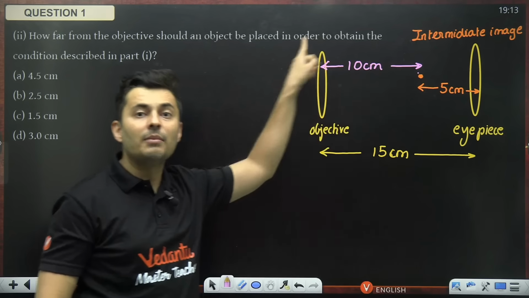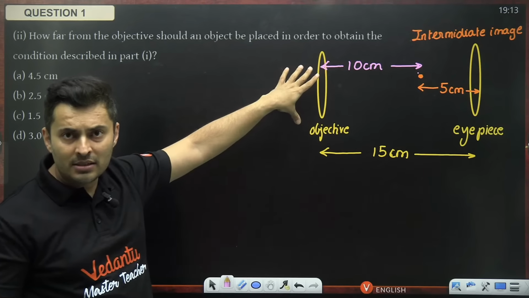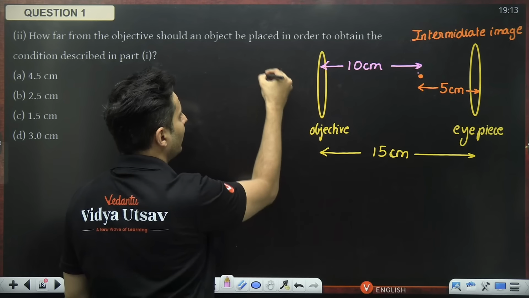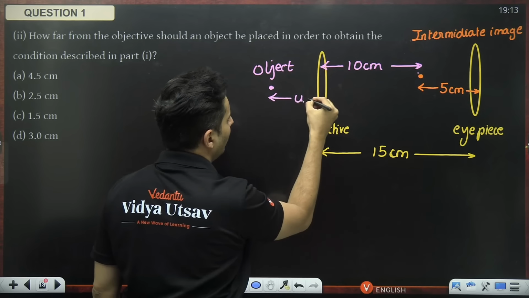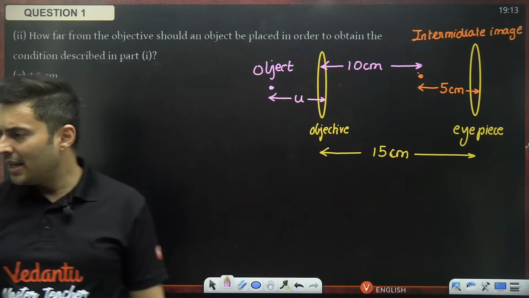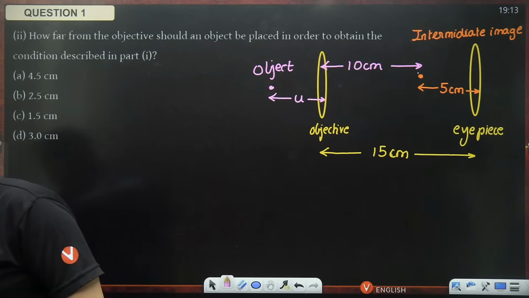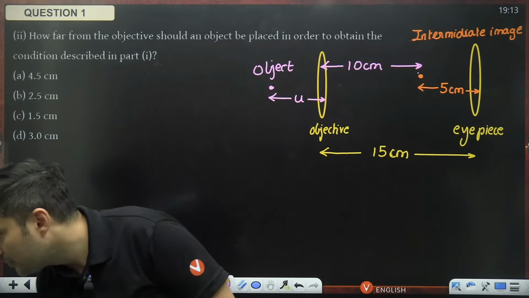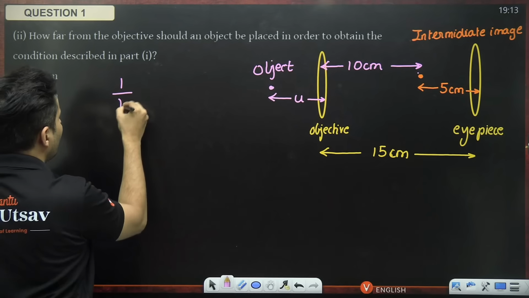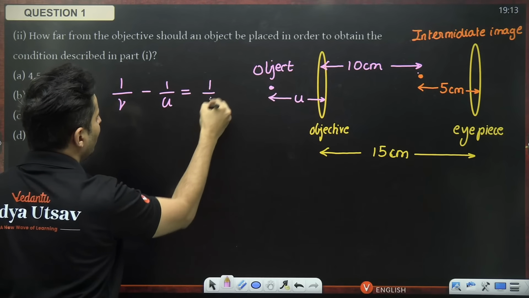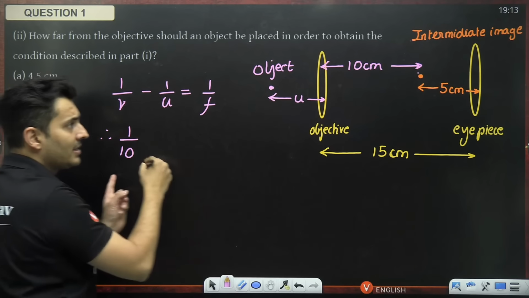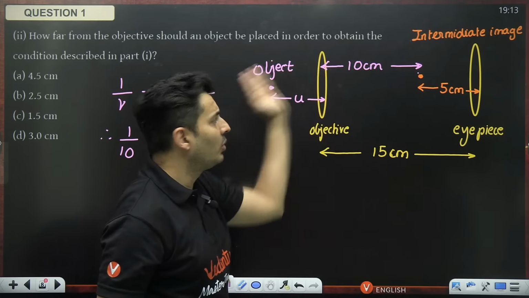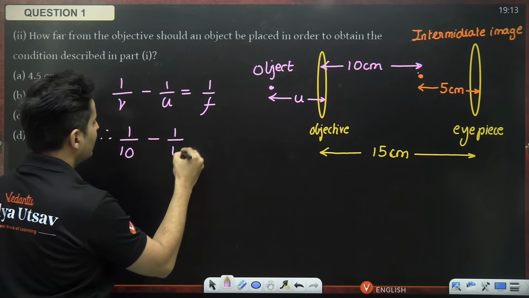So this intermediate image is formed by the main objective lens. So the actual object might be somewhere over here, and I do not know what this object distance is. Again, use the same formula. Exactly. Again, use formula 1 by v minus 1 by u is equal to 1 by f, guys. Image distance is going to be 10, not minus 10. It is on the right hand side, so this side will be positive, this side will be negative. Object distance, I do not know.